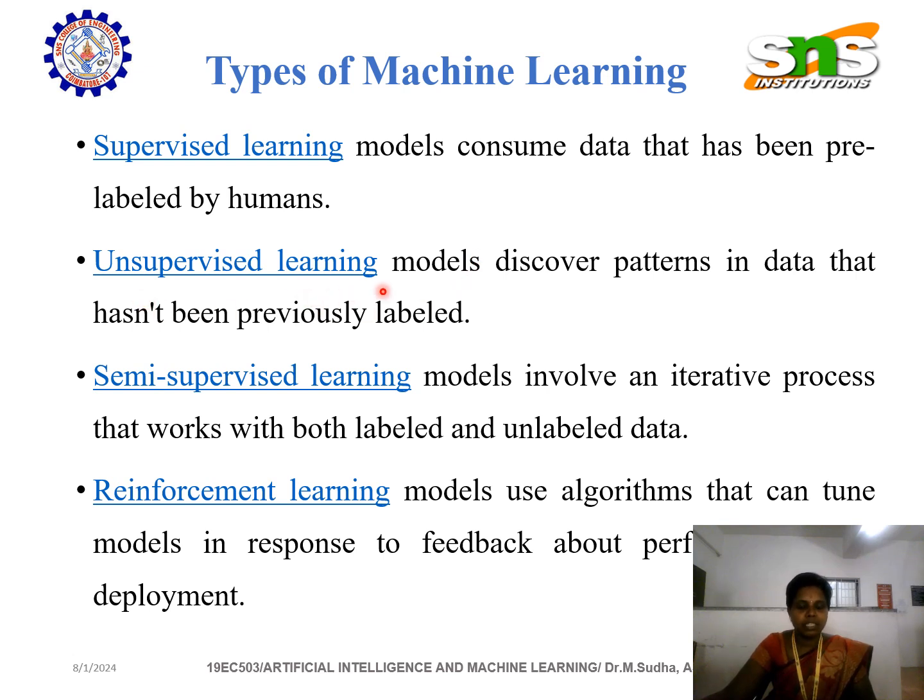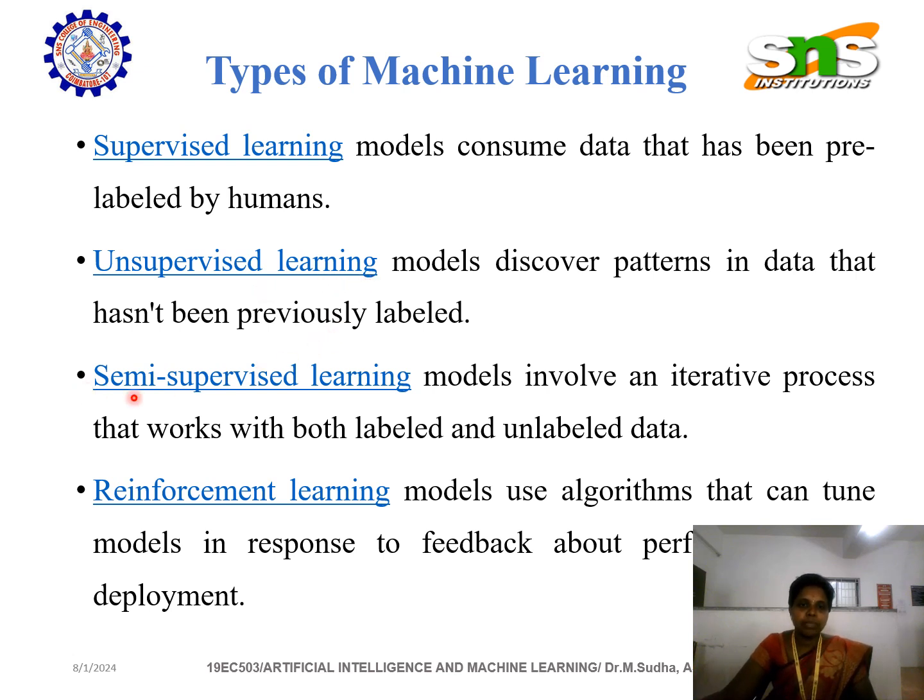And unsupervised learning, we are now able to say what unsupervised is. Without supervision, some learning process is happening, that is called unsupervised learning. The main definition is: unsupervised learning models discover patterns in data that hasn't been previously labeled. That is, it is not labeled, it is not named. Here labeling means naming or identifying something with a tag or hint. So without labeling, some learning process is happening, that is unsupervised learning.